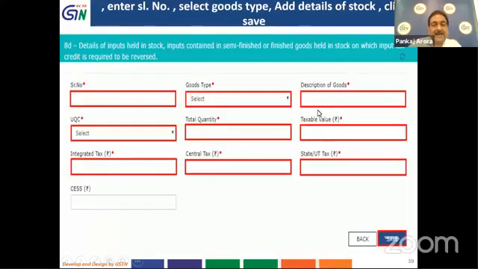And the CA certificate will accompany this for certification of these details. And the relevant tax ITC credit will be entered here under the relevant tax head.